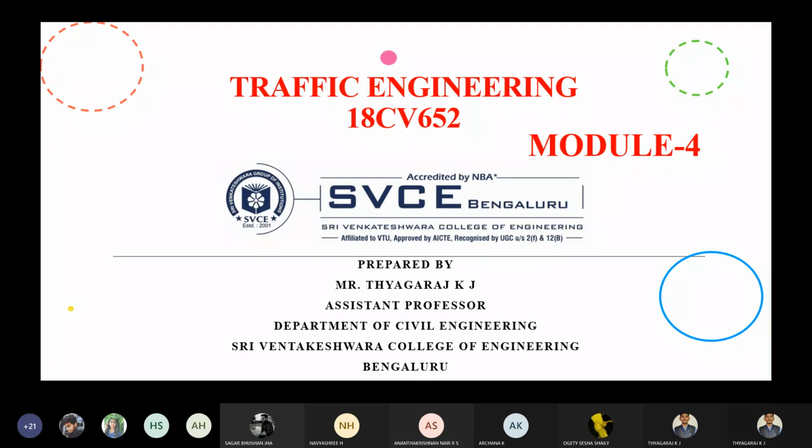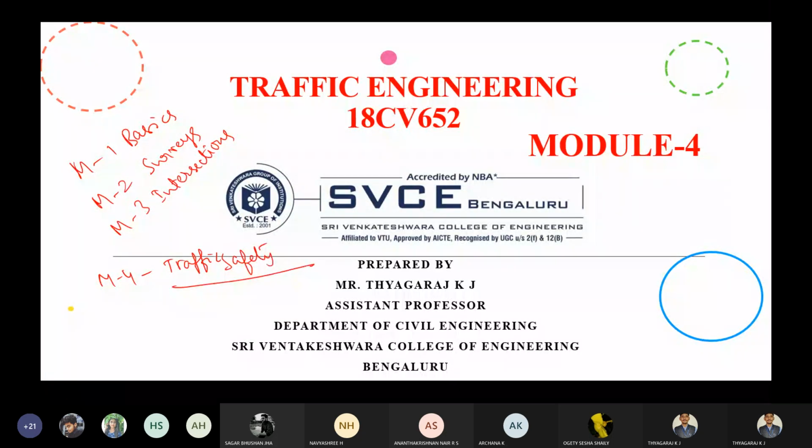Yes, sir. Okay. So in the first module, we discussed the basics of traffic engineering. In module 2, we discussed the surveys, that is, the various types of surveys we carry out. In module 3, we discussed intersections and design of intersections. In module 4, we are going to discuss traffic safety. Only the safety part will be there in module 4, related to accidents and their components.